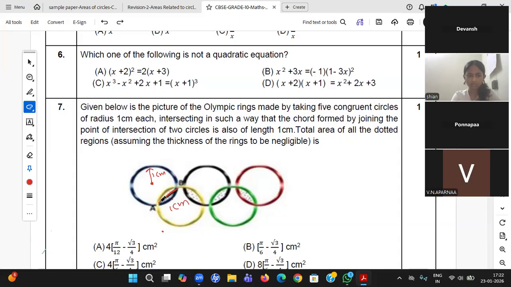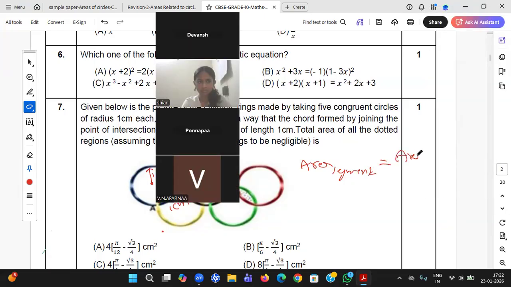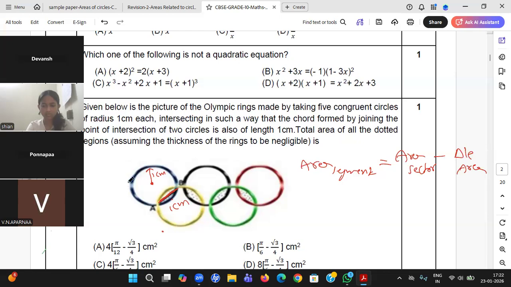What will I do? Sir, I don't know what to do. I'm not able to get any idea. But as it is a segment, how to find the area of a segment? How do you find it, beta? Area of sector minus triangle area. This is the basic formula. But where is the triangle and where is the sector?